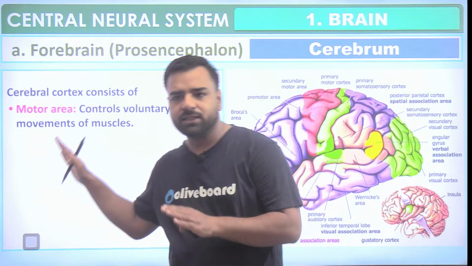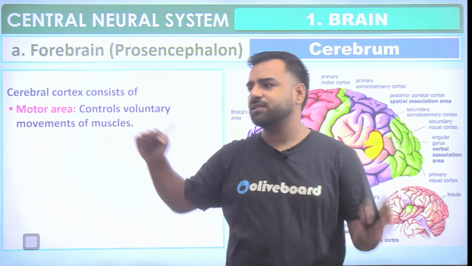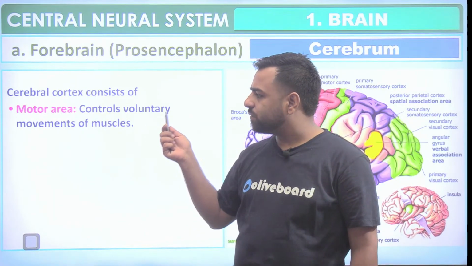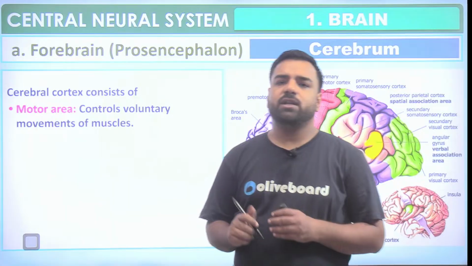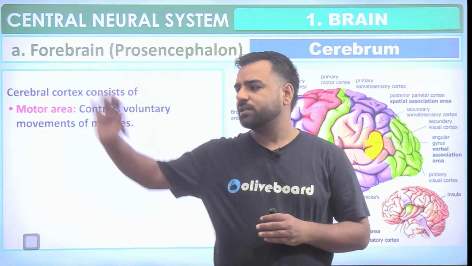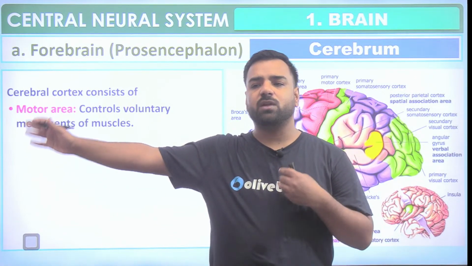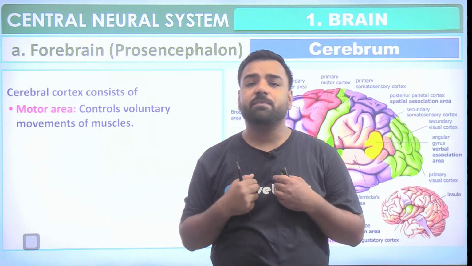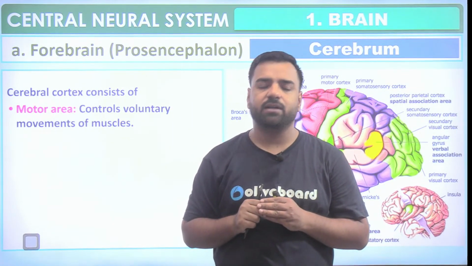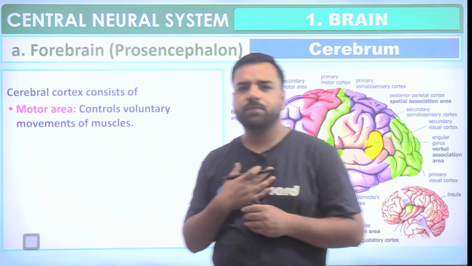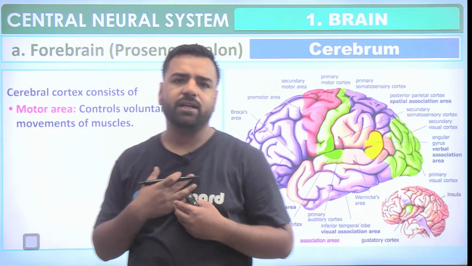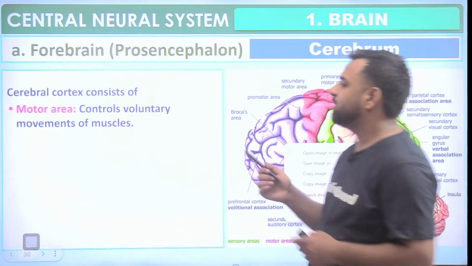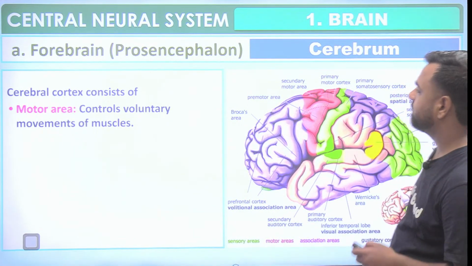Guys, you need to remember these names because in the examination this is directly asked in the form of match the following or something. Motor areas control voluntary movements of the muscles. So let's say if I'll just try to move this right hand, so that's according to my control. I can actually keep it like this. I can move upwards. So that's under my control. So this is the example of voluntary part. But if I talk about my heart, my heart is not functioning according to me, right? So that is involuntary. So the motor area of the brain controls the voluntary movements of the muscles, right?